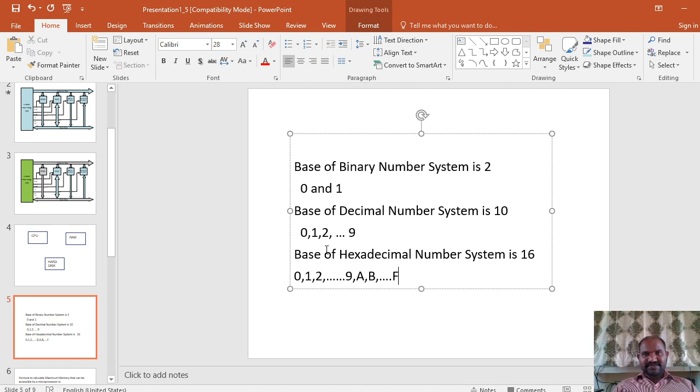Before going further, I would like to say one very important point, so note it down. The microprocessor is always storing the information inside the memory in the hexadecimal number system format.